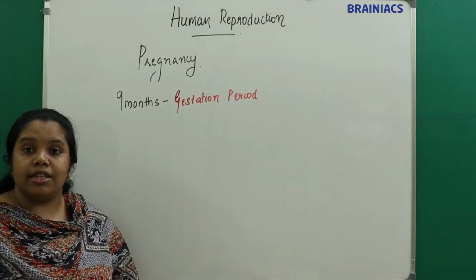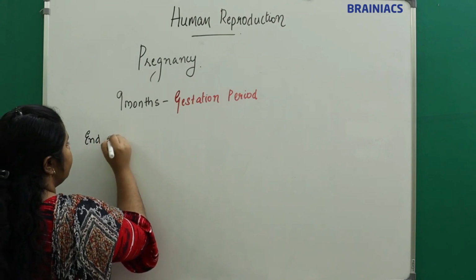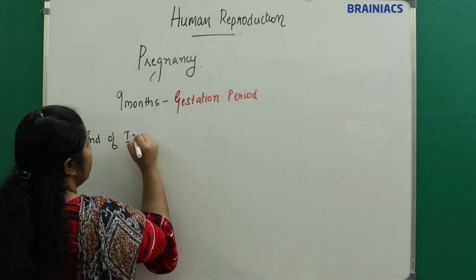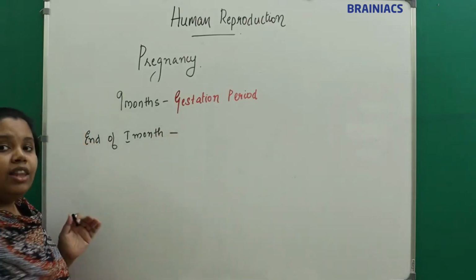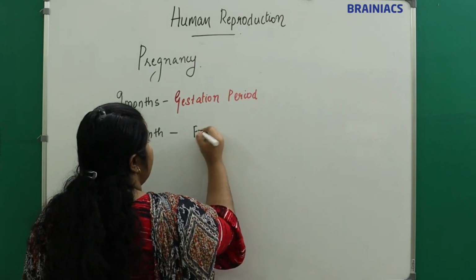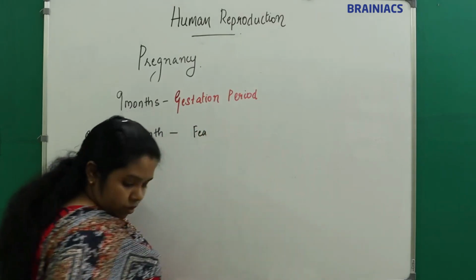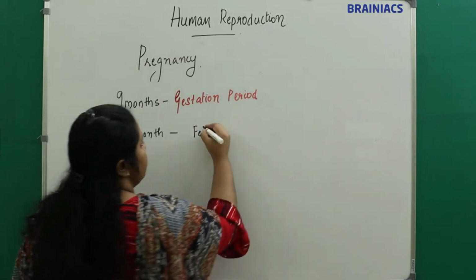Now we will see what happens in the gestation period. By the end of the first month, the fetal heart has formed.